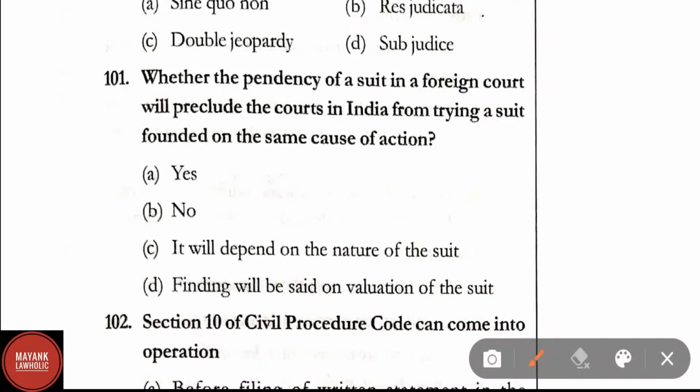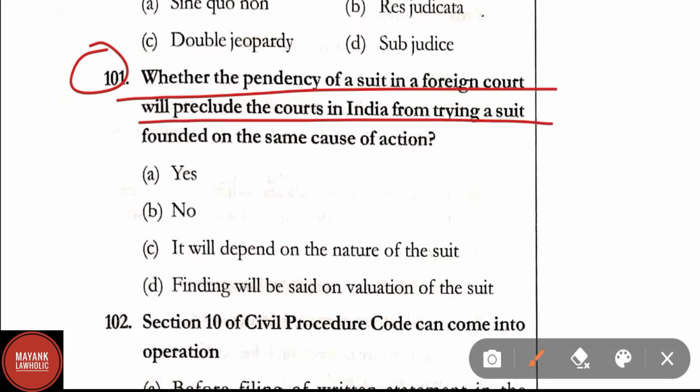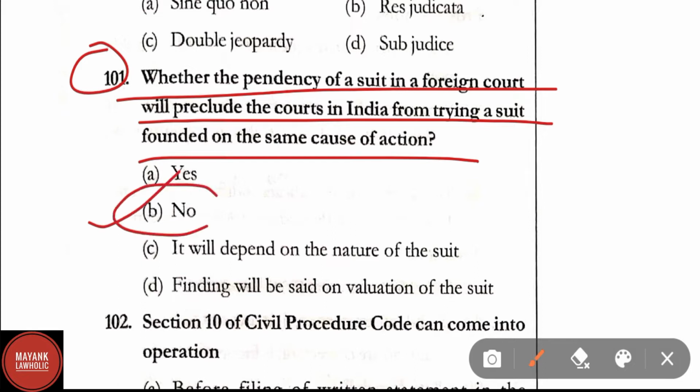Question number 101. Whether the pendency of a suit in a foreign court will preclude the courts in India from trying a suit founded on the same cause of action. Here correct answer is option B, that is no.